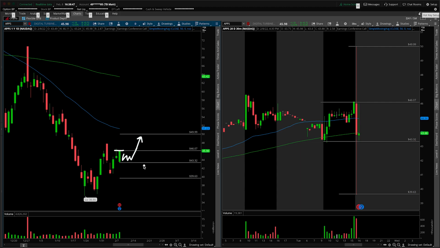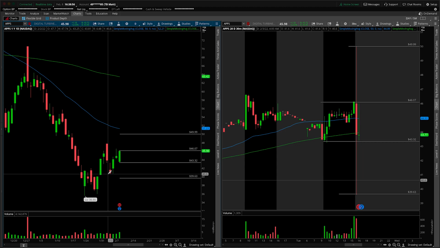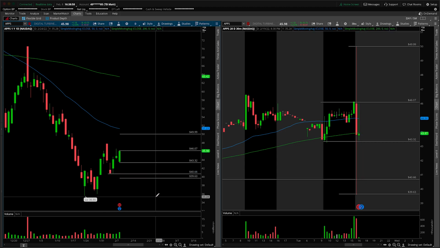The flip side of that coin, obviously, is that if we start taking out the lows, I would start looking for not quite the overnight low, really the two-day lows from Thursday and Friday of last week, around $40.66. So we're really splitting hairs there. Maybe it is just going to be the overnight low. So just watch out for that as the downside level. So consolidation can happen here. Wouldn't be overly biased in terms of direction until we can break out of the range.